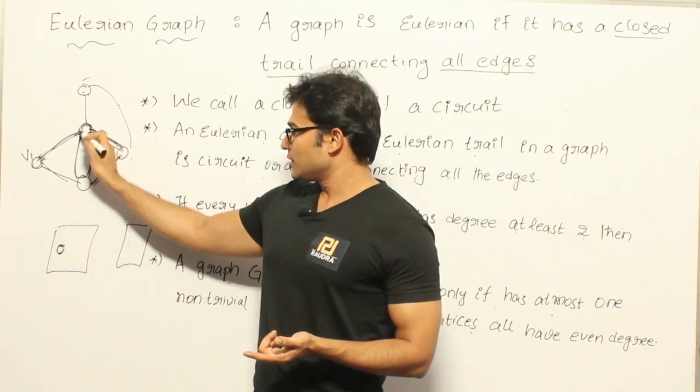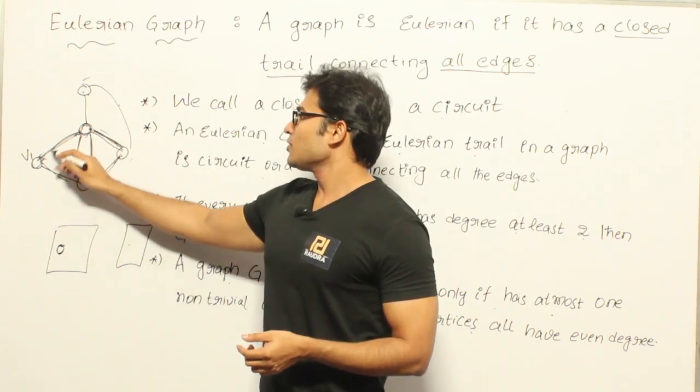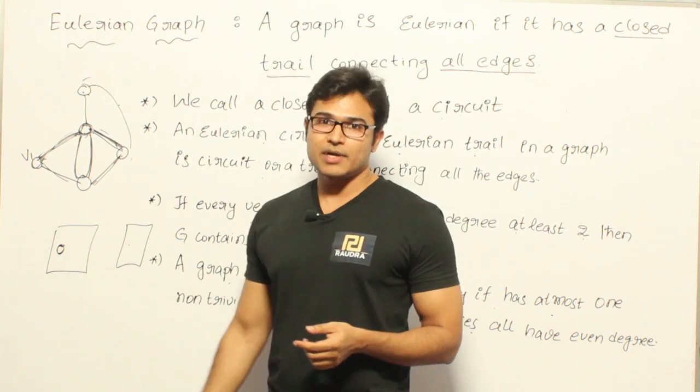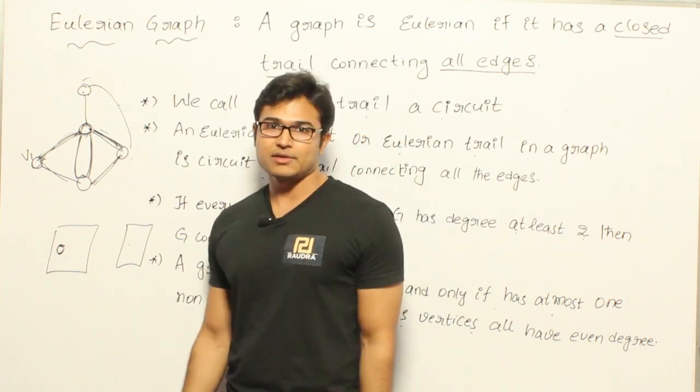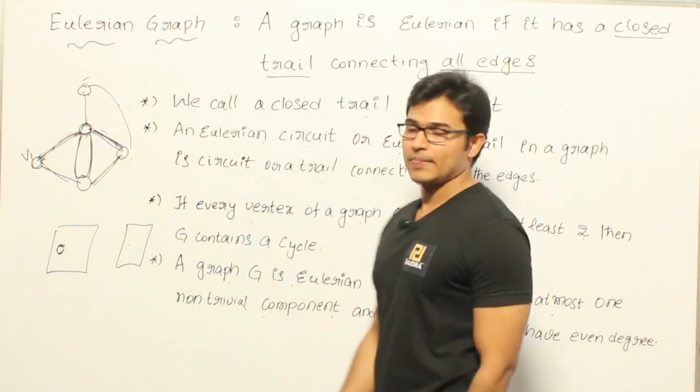Therefore every vertex should have even degree, isn't it? Otherwise, for two entries you cannot exit through the same path, and that will make the edges repeat. Got it? That is why all the vertices should have even degree.